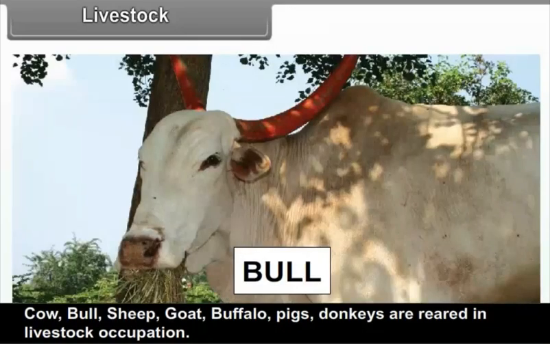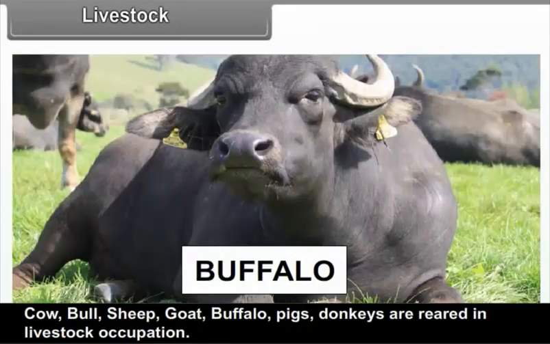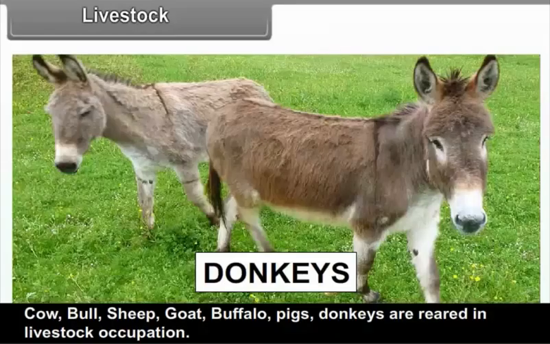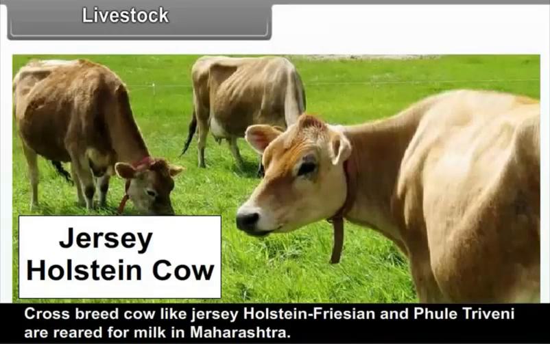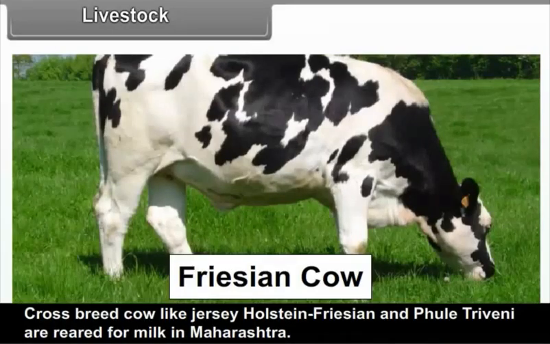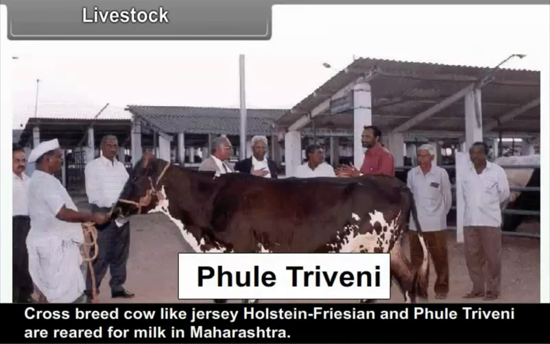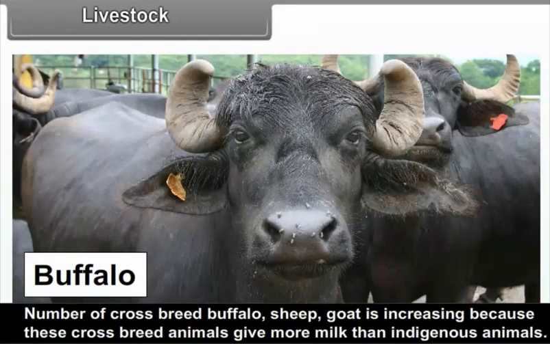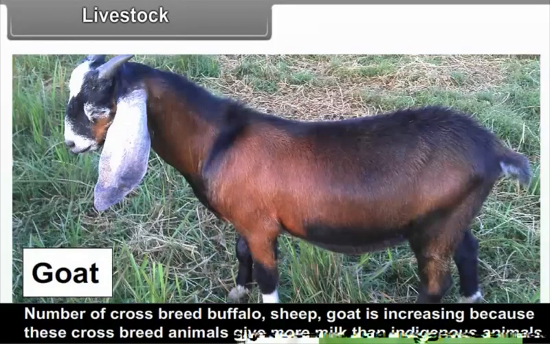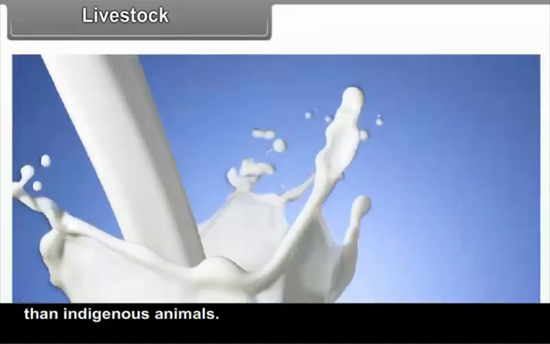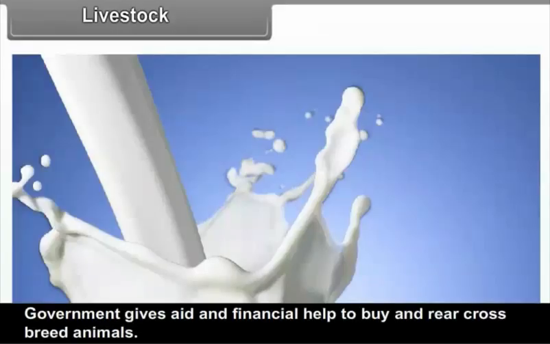Cow, bull, sheep, goat, buffalo, pigs, donkeys are reared in livestock occupation. Crossbreed cows like Jersey, Holstein Friesian and Triveni are reared for milk in Maharashtra. Number of crossbreed buffaloes, sheep, goats is increasing because these crossbreed animals give more milk than indigenous animals. Government gives aid and financial help to buy and rear crossbreed animals.